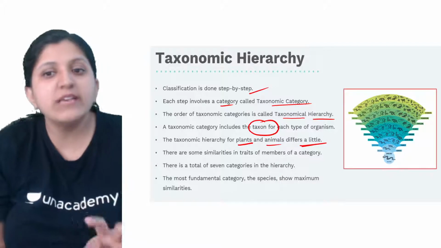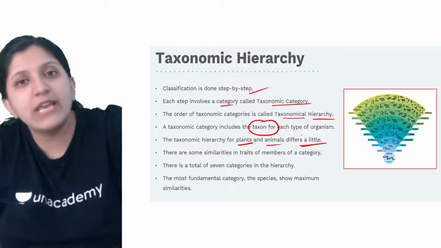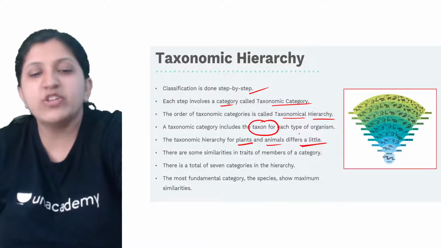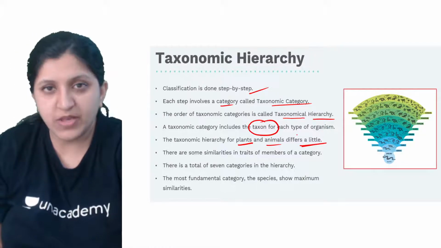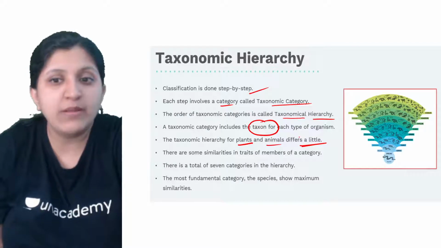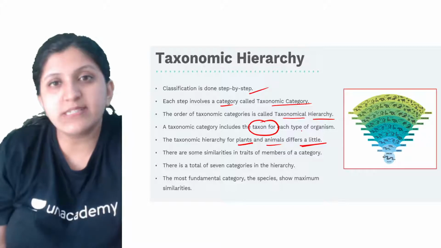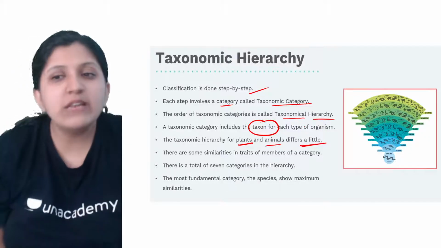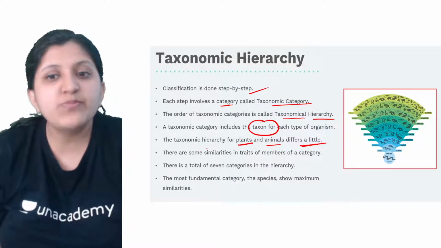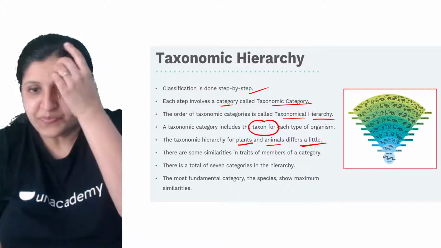After the kingdom, in the case of animals we say phylum, but in the case of plants we don't say phylum, we say division. So there are certain little differences in the hierarchy of taxonomy of plants and animals.